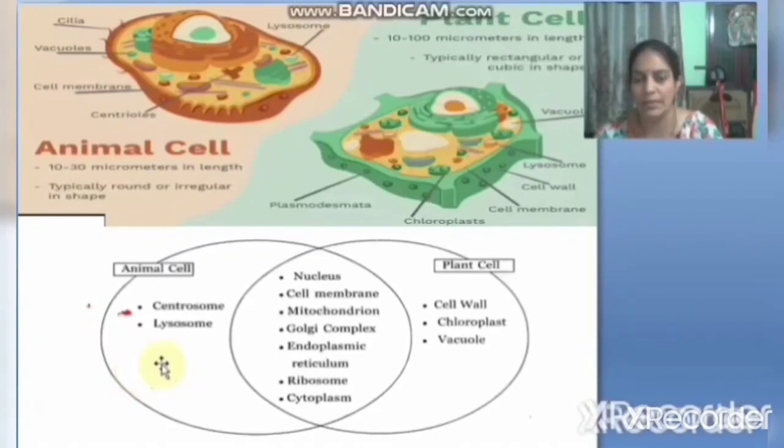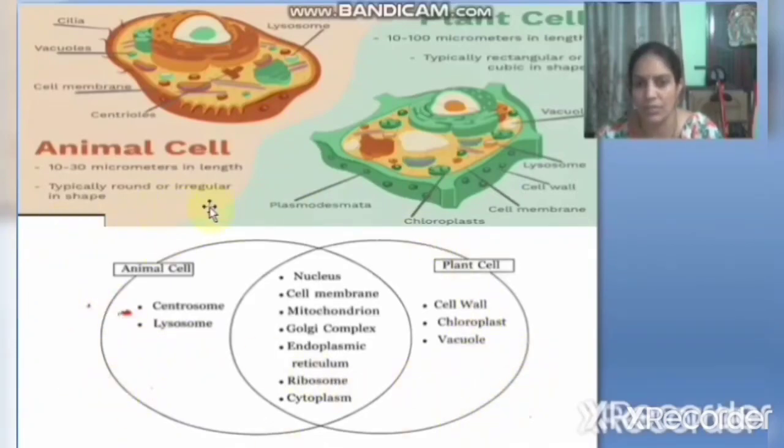In the animal cell, there is a centrosome and lysosome, which are absent in the plant cell. In the plant cell, there is a cell wall, which is not present in the animal cell. There are chloroplasts, which are not present in the animal cell. There are large vacuoles in the plant cell. Though there are vacuoles in animal cells, they are very small compared to the plant cell. So these are the differences.